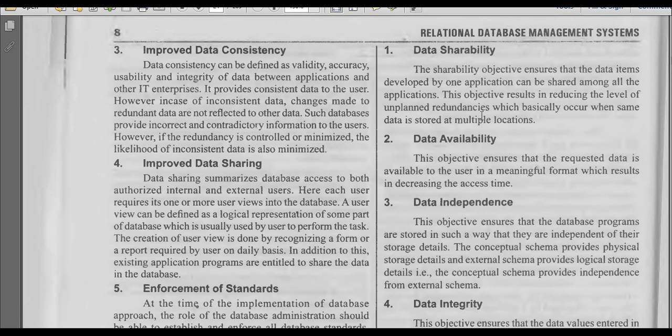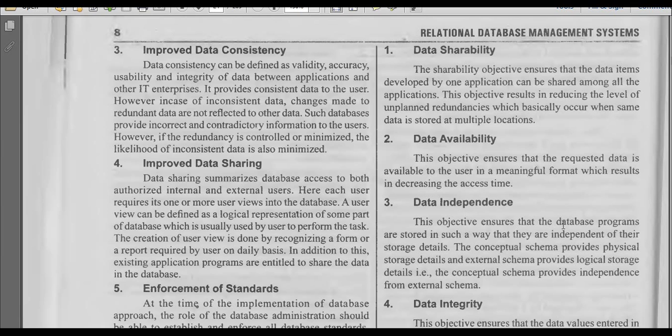Redundancy means duplication. So if you are sharing the same data, then we can avoid duplication of data, or we can eliminate the redundancy of the data. Next, data availability. We can access the data only when the data is available in the database. The availability of the data must be ensured with the help of this feature. So whatever data we are storing in the database must be available for future purposes. Next, data independence. Whatever data we have in the database must be independent of others.